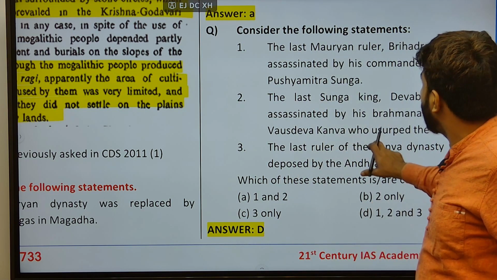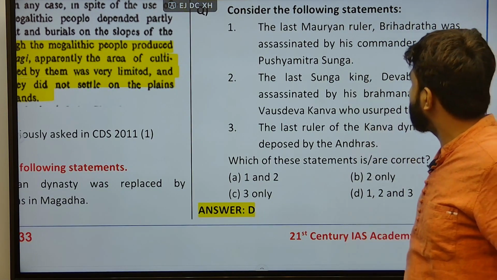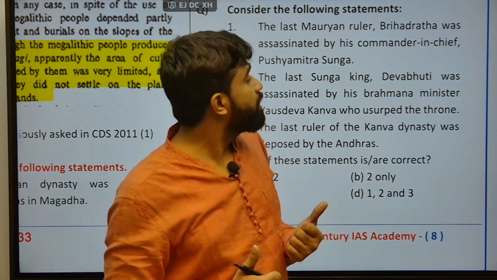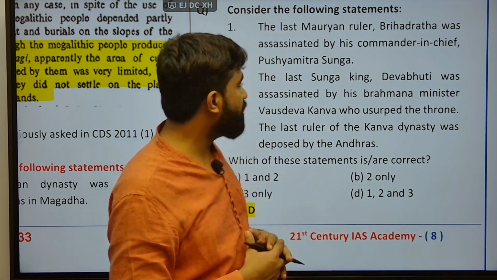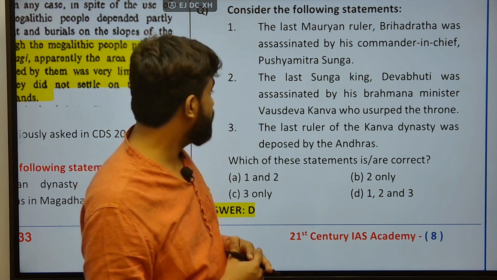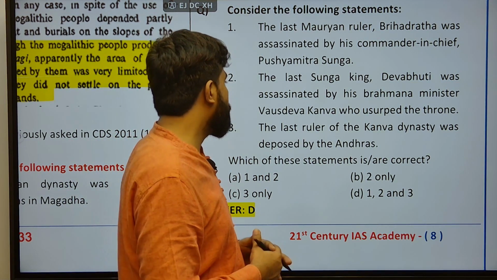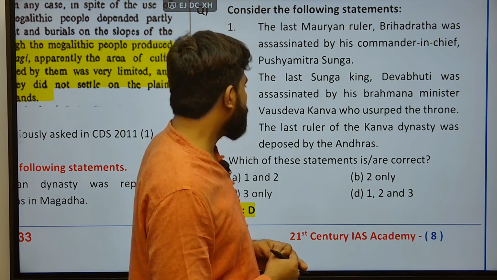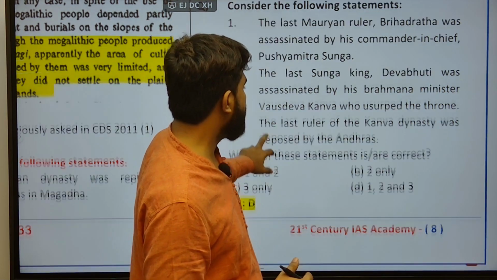The last Mauryan ruler Brihadratha was assassinated by his commander in chief Pushyamitra Shunga. Just now we have asked in the earlier question. And next, the last Shunga king Devabhuti was assassinated by his Brahmana minister Vasudeva Kanva, who usurped the throne. And the last ruler of the Kanva dynasty was deposed by the Andhras.